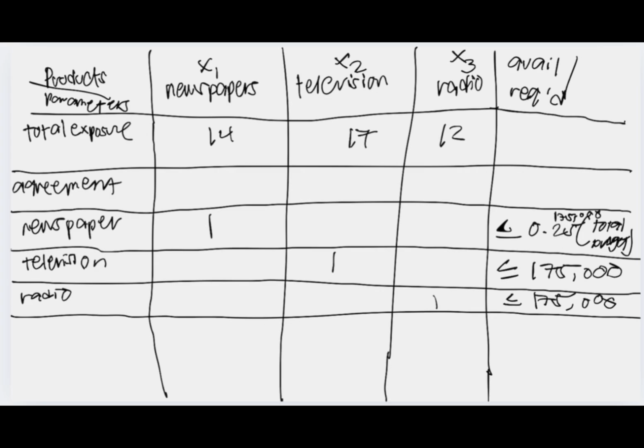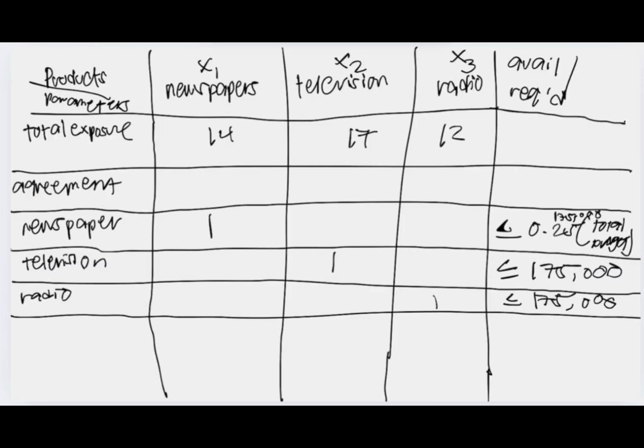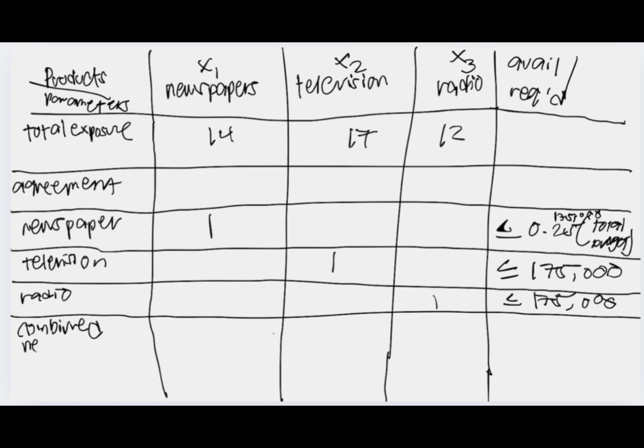Further, it is agreed that the combined... So, meron pang last. Further daw, it is agreed that the combined newspaper and television budget will not be larger than 3 times the radio budget. So, okay? Combined newspaper and television.